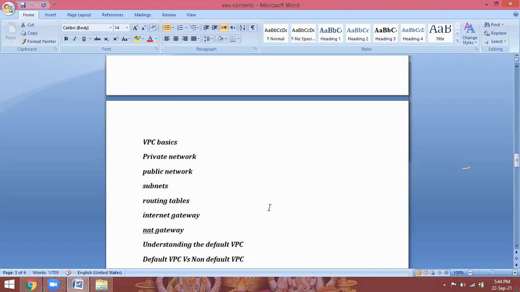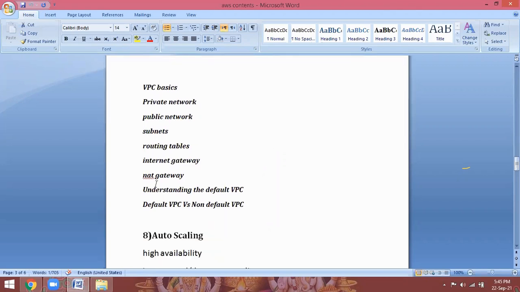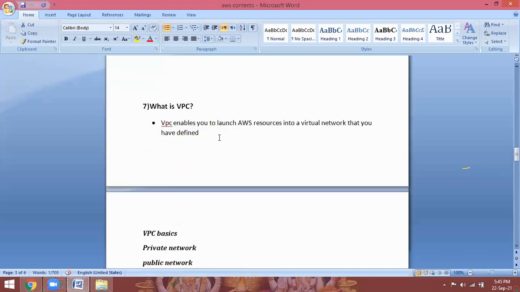So that is the default VPC, which I just showed you. Once anybody creates an AWS account, they will provide one internet gateway and a default VPC. But our organization decided to go for our own VPC, so we can isolate our network from other servers in AWS. Then we are going to configure it. So in this class, we are going to discuss what is a default VPC, what is a non-default VPC, what are the differences between these two, what are subnets, routing tables, internet gateways. Everything we need to configure practically. We are going to see each and every configuration step by step in the VPC class.